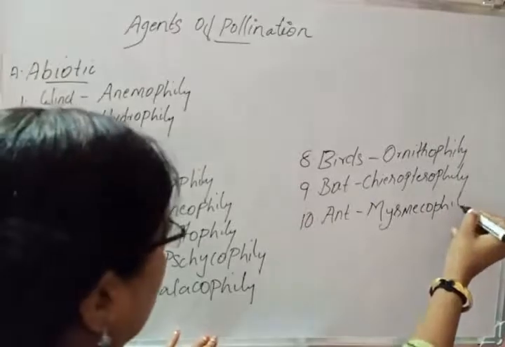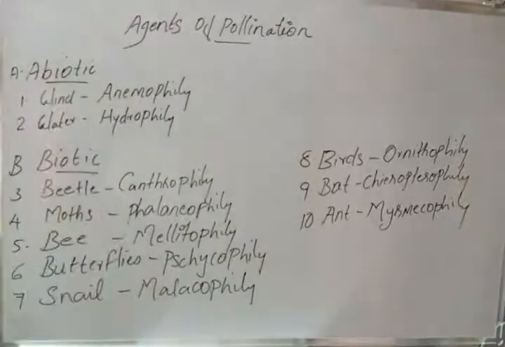So the agents of pollination can be abiotic or biotic. Under abiotic agents there are wind and water.